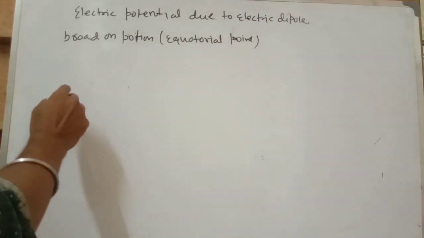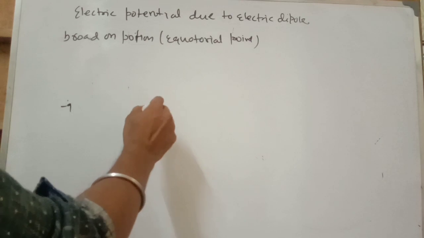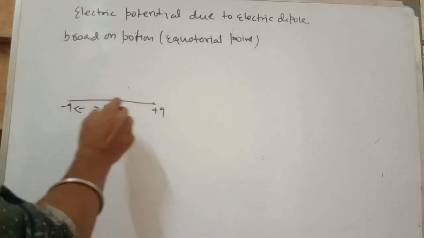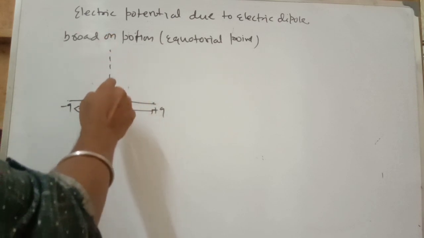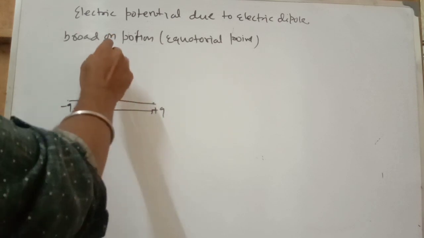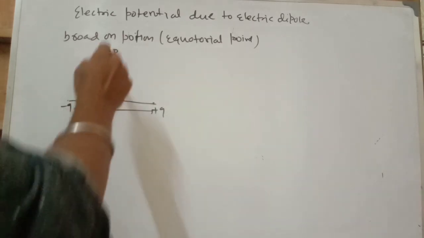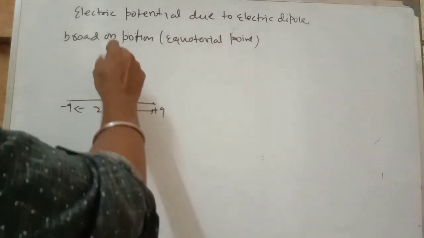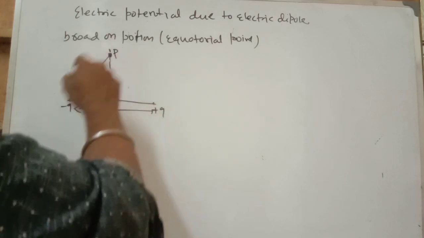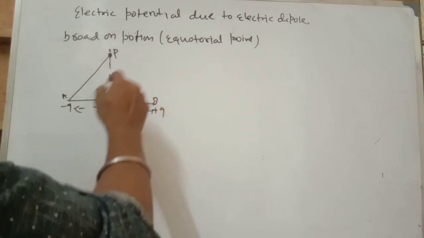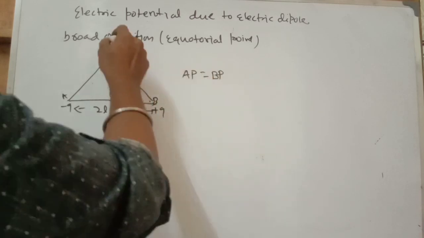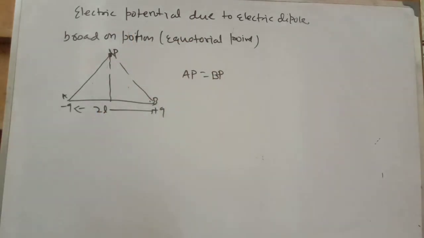Let's consider here minus Q, and here plus Q, this is the configuration of the dipole. We consider a perpendicular line bisector, and a point P here, where we are going to find potential. When you consider point A and point B, here AP equals BP, because this line is the equatorial line.